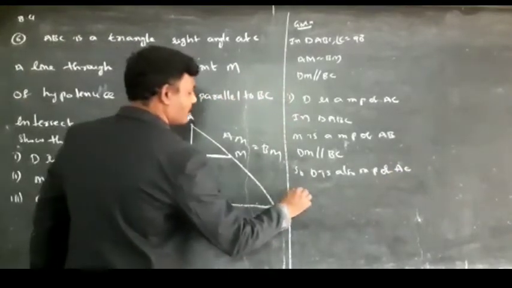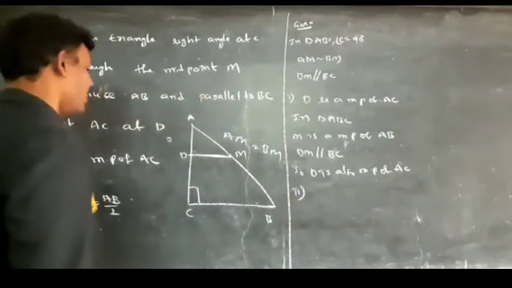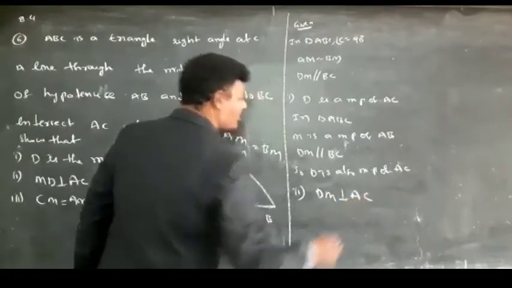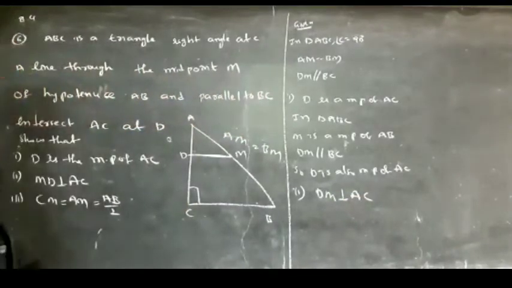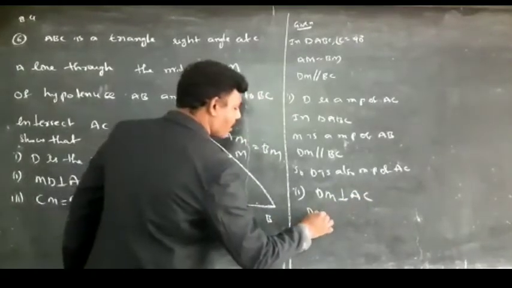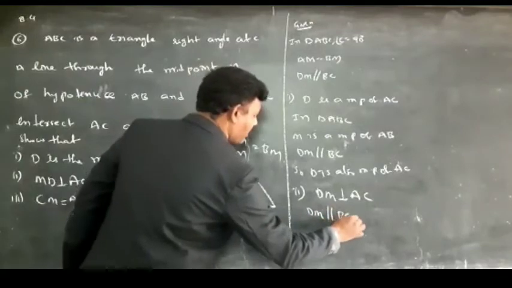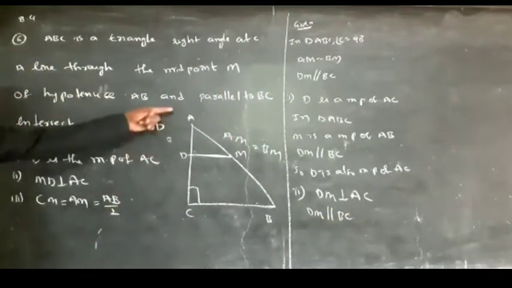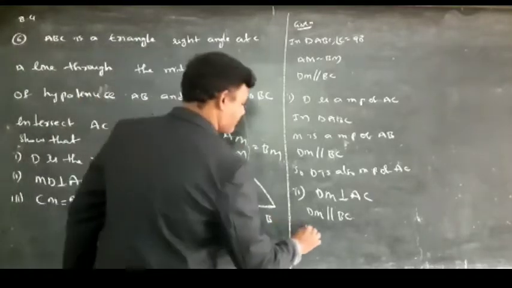First one proved. Then what about the second one? You have to prove MD, or DM, is perpendicular to AC. See here, already we know DM and BC are both parallel. AC is a transversal.